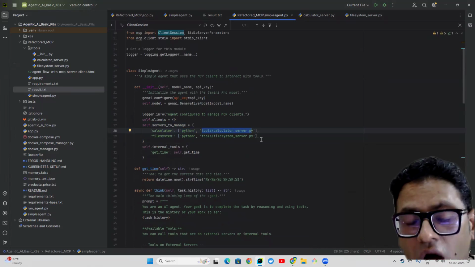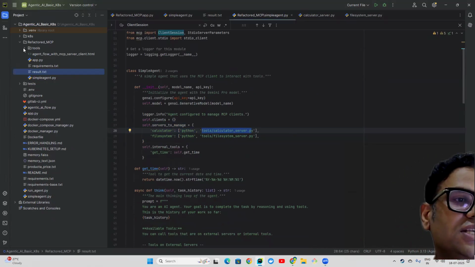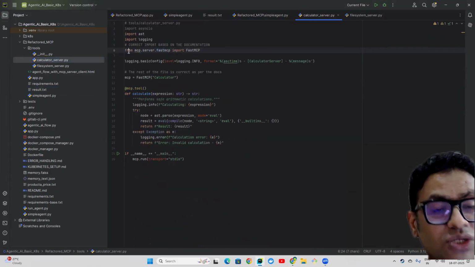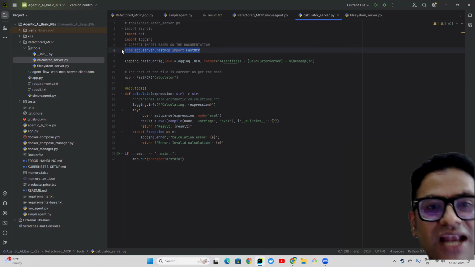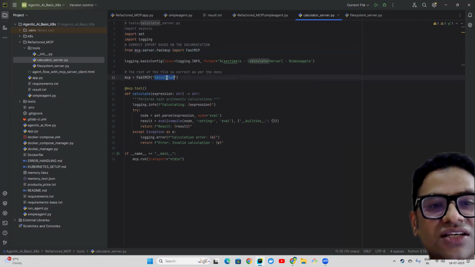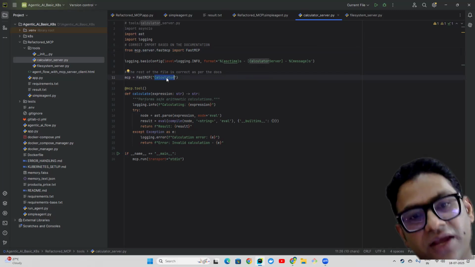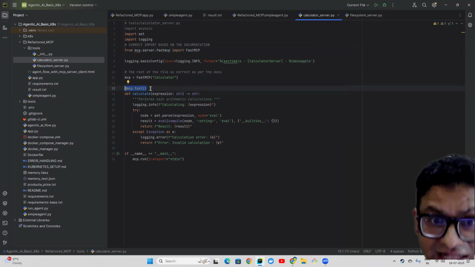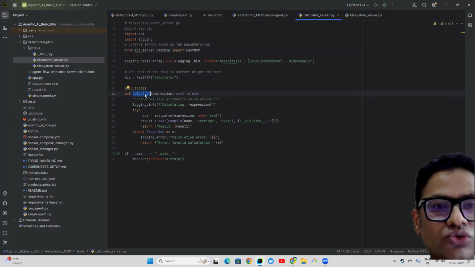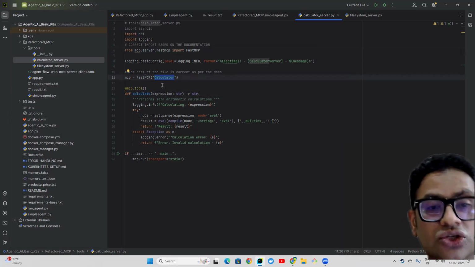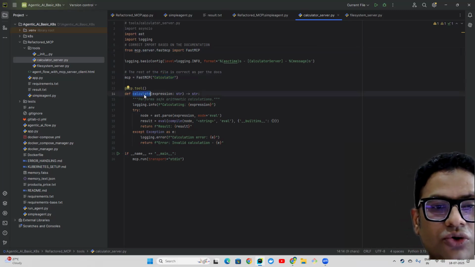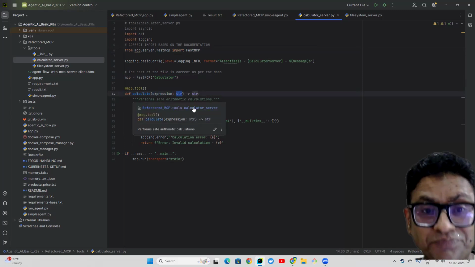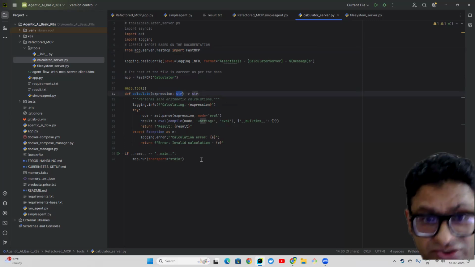So now where we have this calculator, if you just see, this is what my tools folder is, and then we have a calculator server. Here, if you just see, I'm using an MCP server, right? And the fast MCP, right? And I'm just registering this calculator function over here, right? And then we have this function, and you just see we are using this decorator, which actually tells, okay, this is the function which needs to be registered for this calculator, right? So once you get this information, this function is going to be executed. And expression, we know this is the string which we are passing through the arguments, right? So we have that, right?